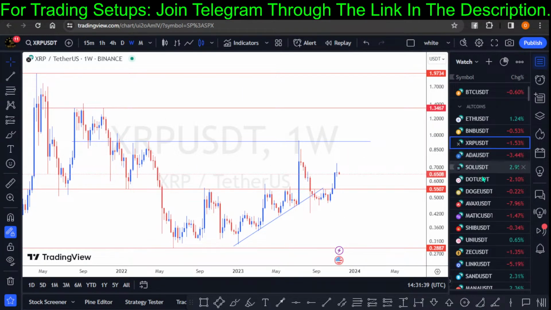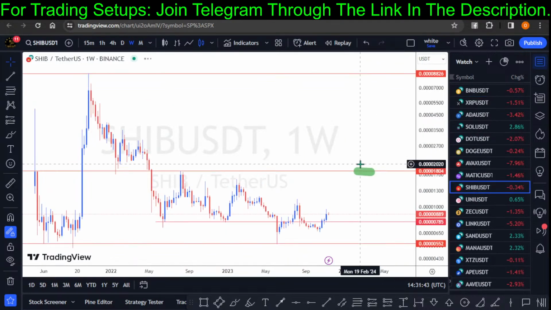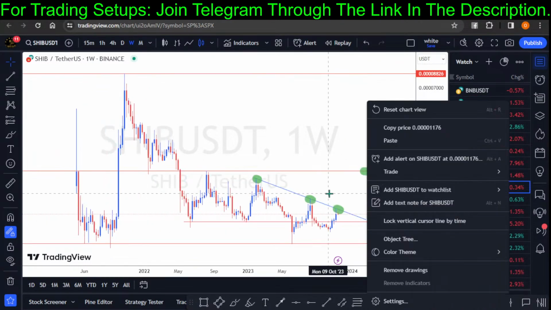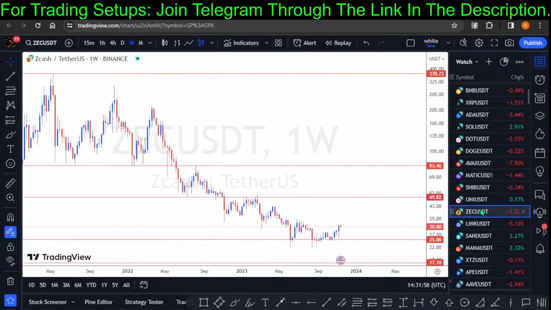So let's just go through the list of my assets. And Chibanu, I told you guys about Chibanu. I'm still watching Chibanu, but it is yet to break out. Whenever it breaks out, I will let you guys know in the Telegram group. Yeah. And then next is Zcash.